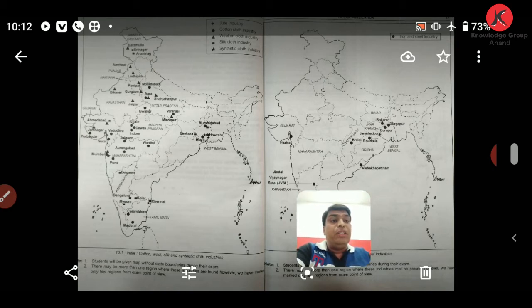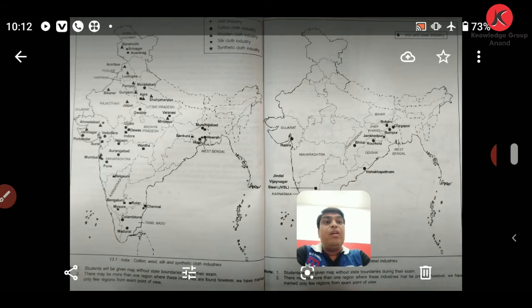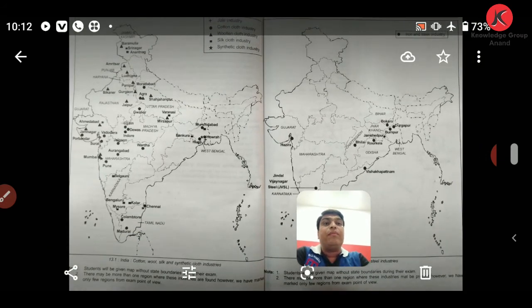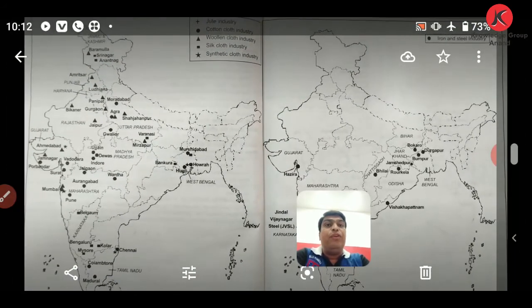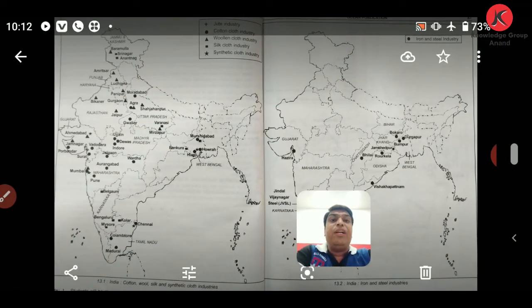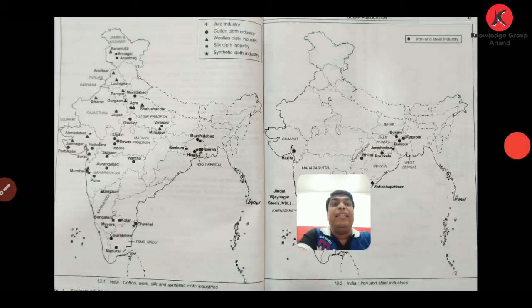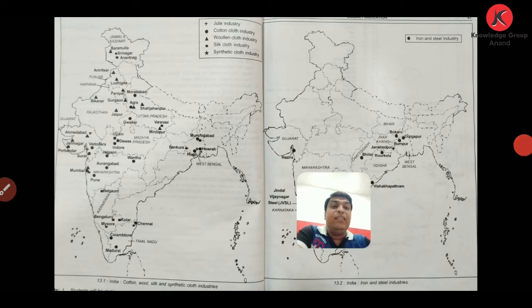Now in the examination you can be asked about several industrial locations. For example, if you are asked about different locations given over here in your examination, these are some of the industries. Jute industries are shown over here, where the plus symbol is given. Those are the jute industries located over here.